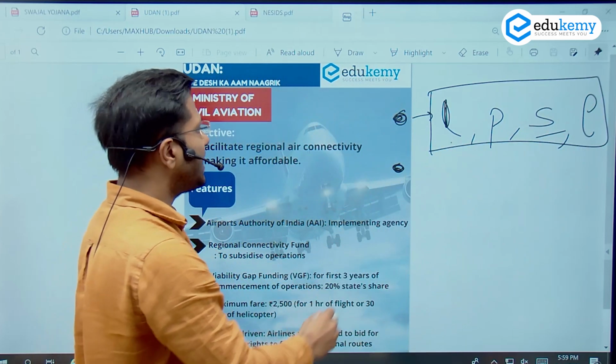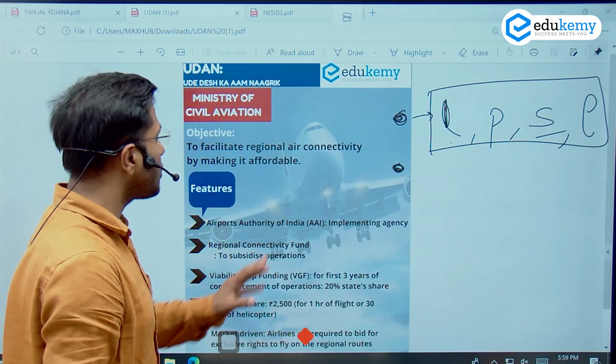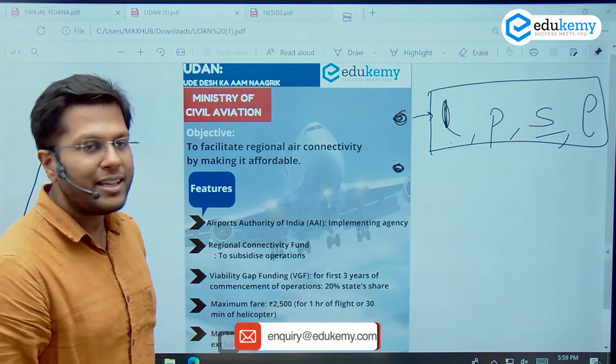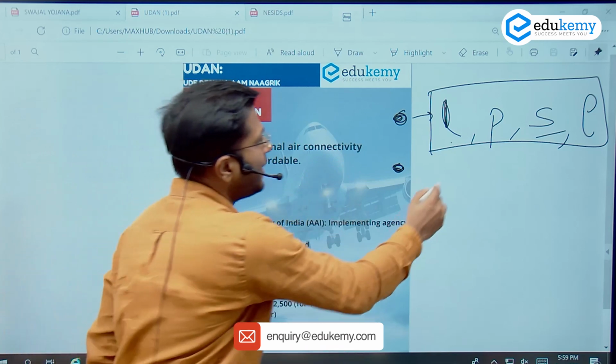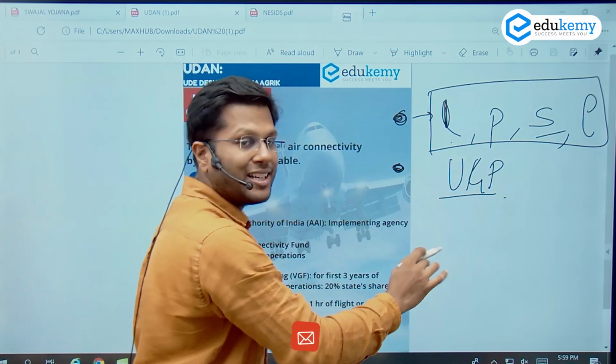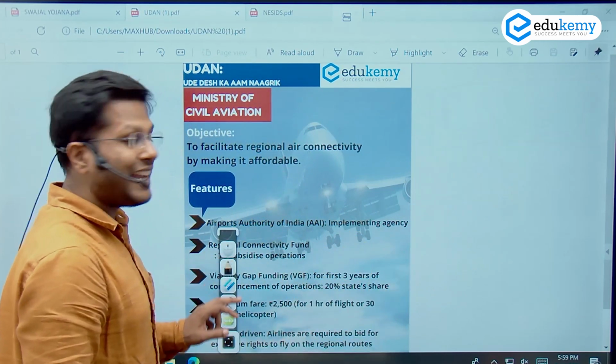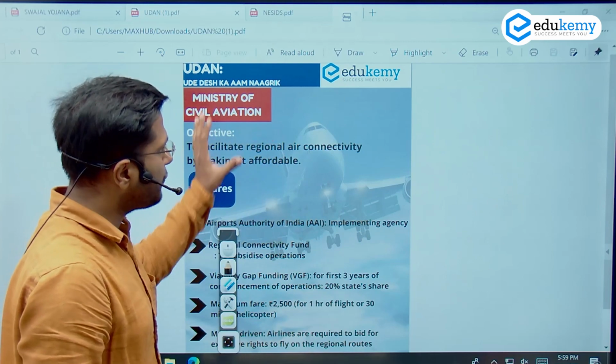Not only that, the government has created viability gap funding. To ensure that this is not a loss-making venture for the companies, the government has ensured that viability gap funding is also provided, and the central and state governments, both of them, will be participating in this. Central 80%, state 20% in capacity. This scheme is for the next 10 years.